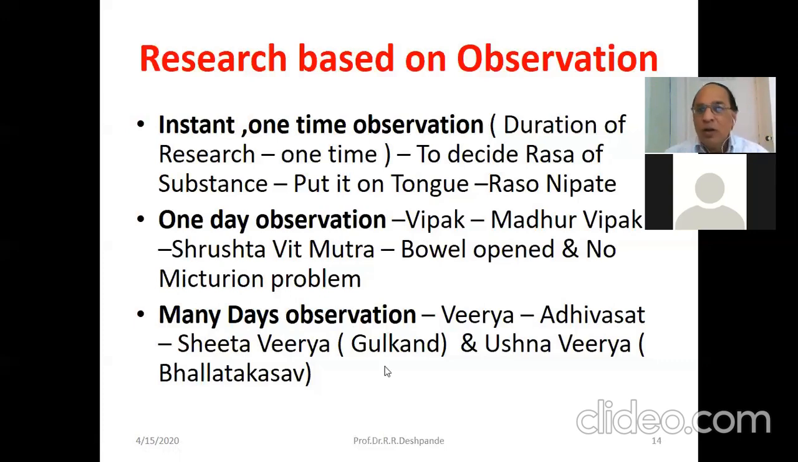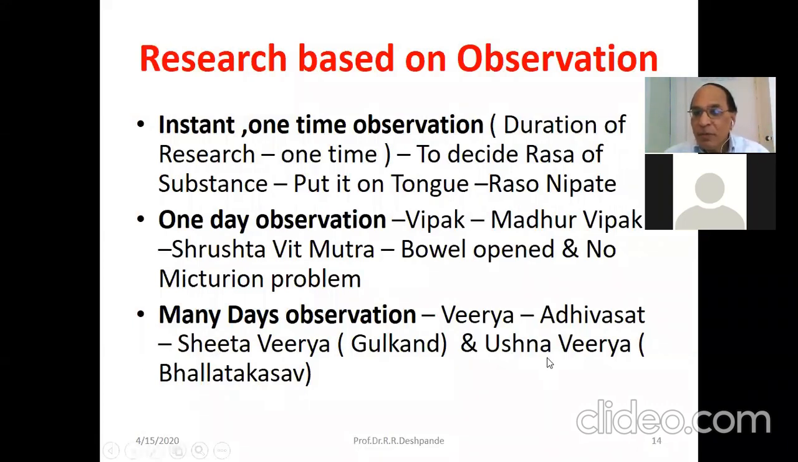For example, gulkand. Now this April 2020, May 2020, we are suffering from heat, summer season, Grishma Ritu. There, if the person takes regularly, every day, 2 spoons of gulkand, that is the rose petal jam, he feels a little bit cooled, chilled. He does not get much trouble from the heat of the sun. That is called the shita virya.